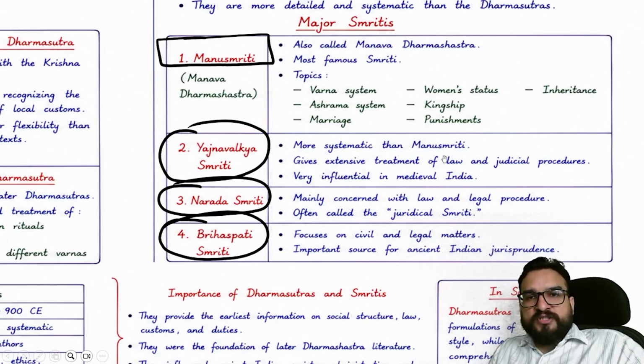Then Yagnavalkya, more systematic than Manusmriti, gives extensive treatment of law and judicial procedures. Very influential in medieval India. Narad Smriti, mainly concerned with law and legal procedures, often called the juridical Smriti. Brihaspati Smriti focuses on civil and legal matters, an important source of ancient Indian jurisprudence.